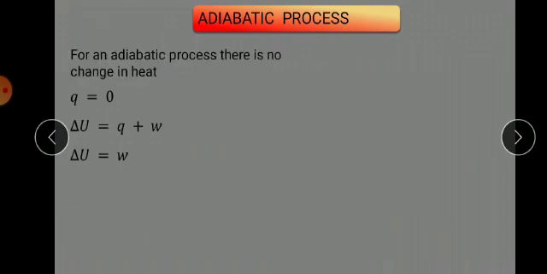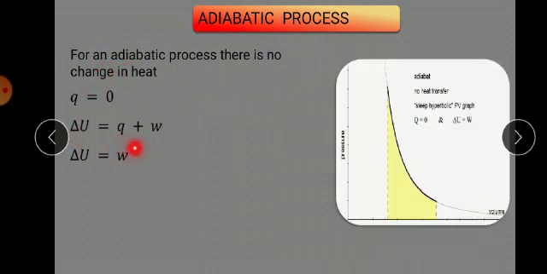First one, the adiabatic process. I told you, in an adiabatic process, which one is constant? Heat is constant, that is Q is equal to constant. So del U is equal to Q plus W. Here Q is equal to 0, so shall we substitute Q as 0? So 0 plus W, what will be the answer now? Del U is equal to W. So the work should be equal to the internal energy.